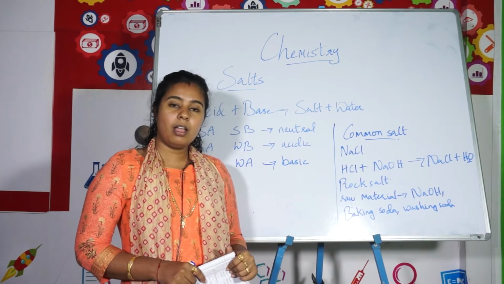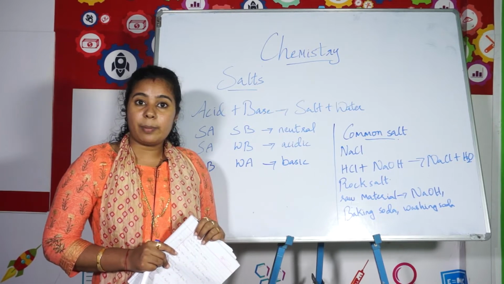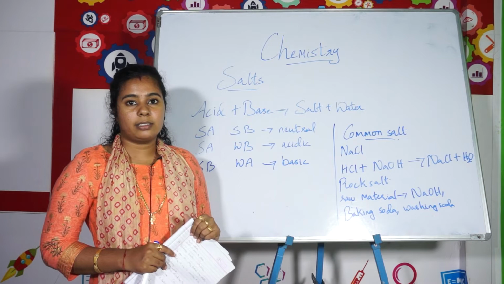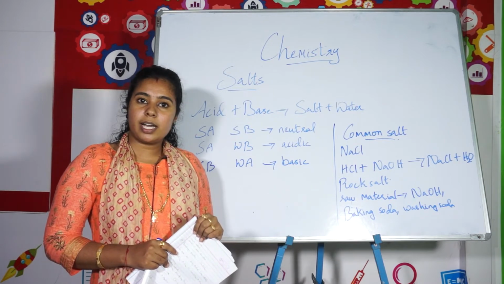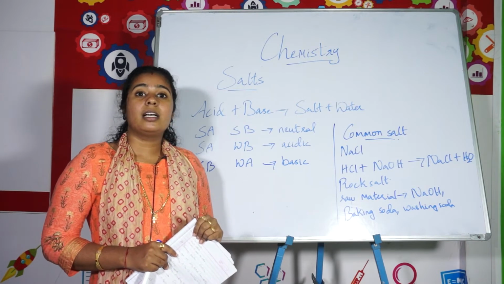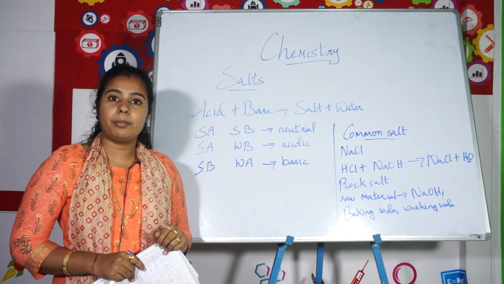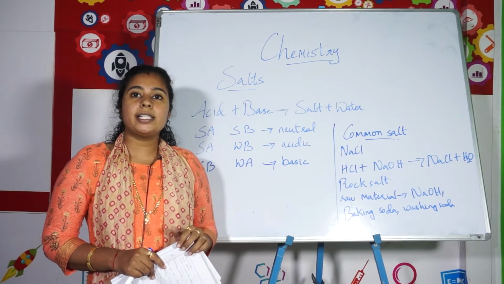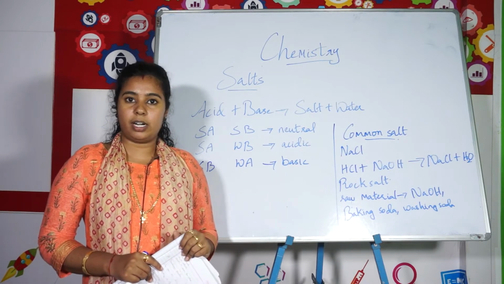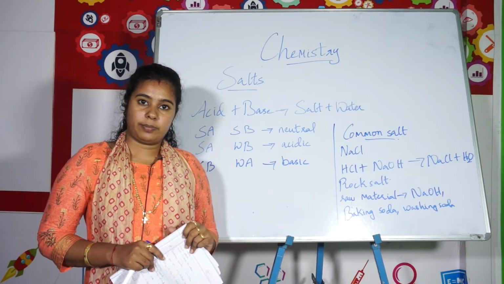that is NaCl. And this sodium chloride has a large number of applications. As you all know, it is commonly used for cooking, isn't it? We use it in cooking for adding taste to our dishes, and not only that, this sodium chloride dissociates to give Na plus and Cl minus, and both the ions are essential for our body. Our body needs Na plus and also needs Cl minus.